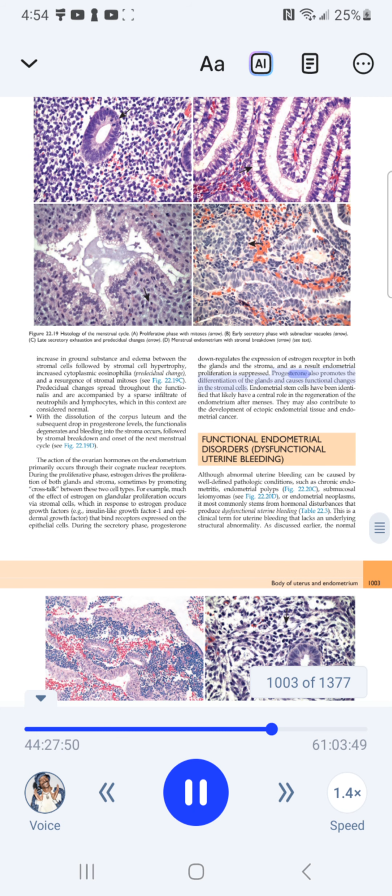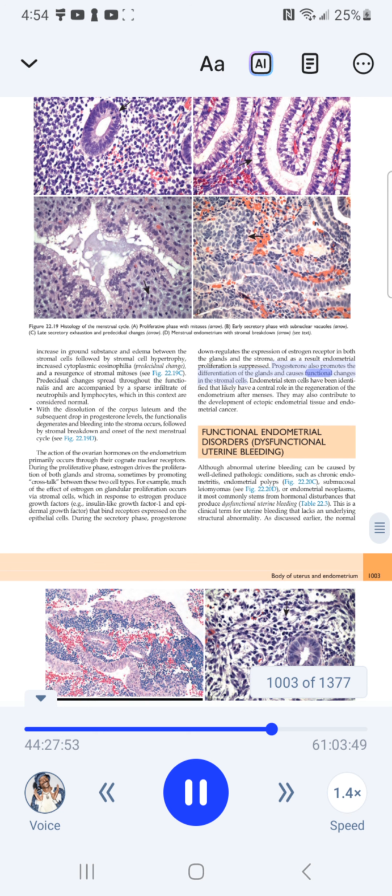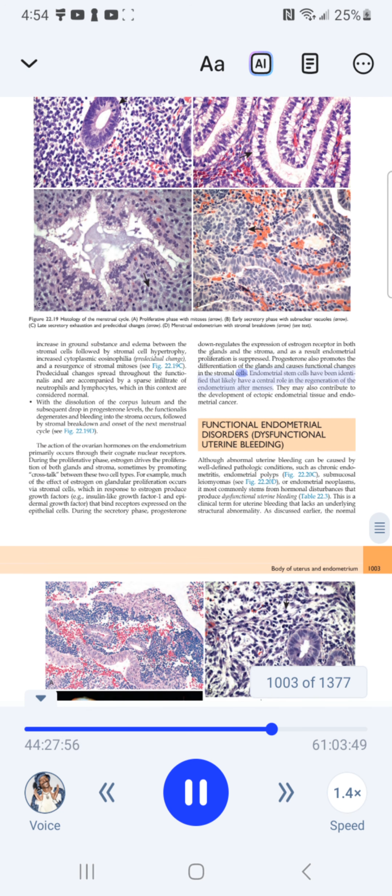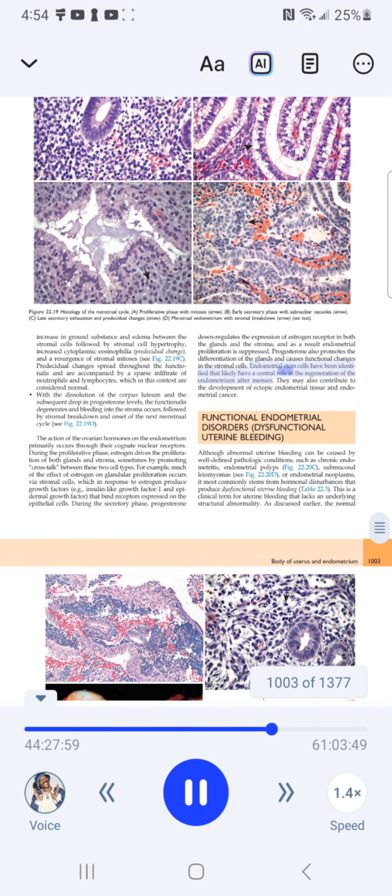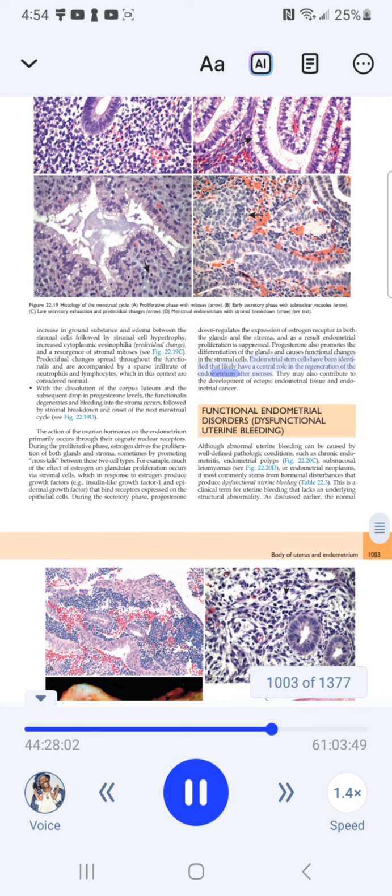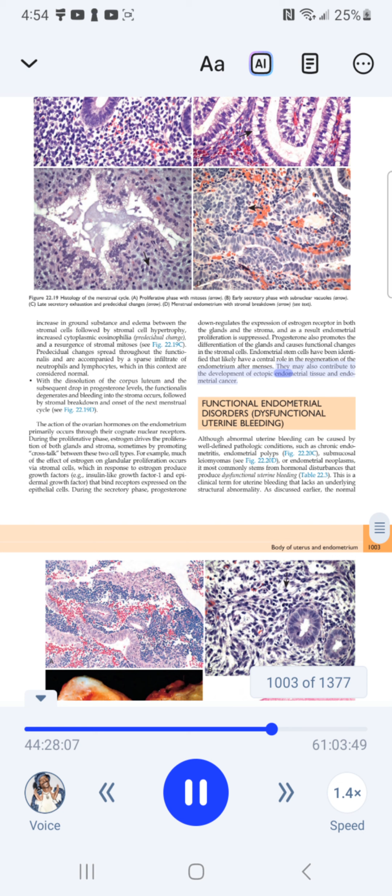Progesterone also promotes the differentiation of the glands and causes functional changes in the stromal cells. Endometrial stem cells have been identified that likely have a central role in the regeneration of the endometrium after menses. They may also contribute to the development of ectopic endometrial tissue and endometrial cancer.